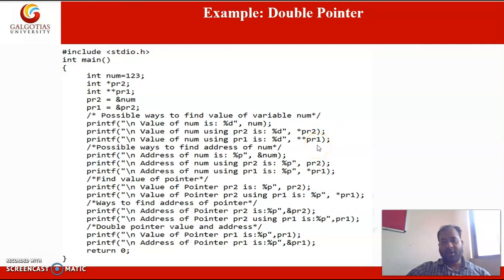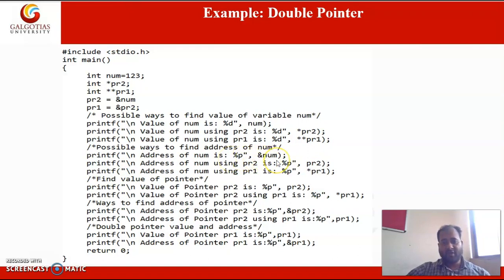Okay, so the double pointer is there, double star is there, and it will point to the number variable. In this way we can access the value of the number variable by using the single pointer and the double pointer. In the next instruction we are printing the address of the variable.